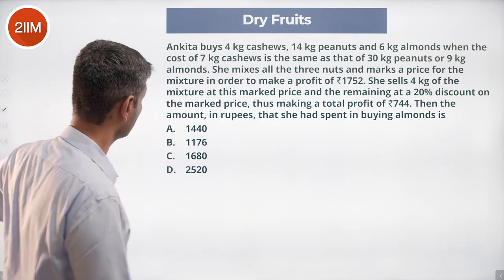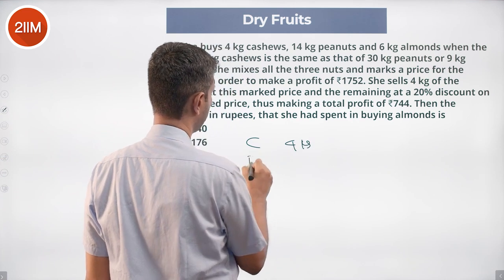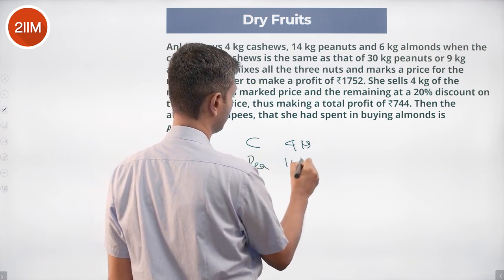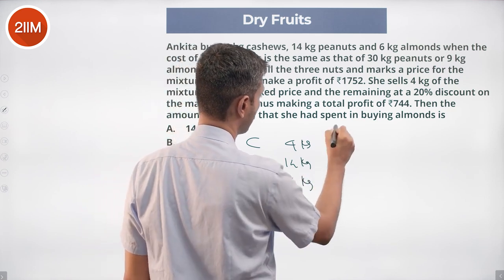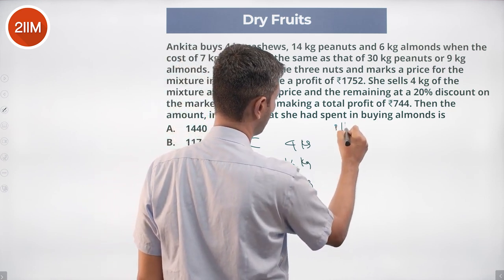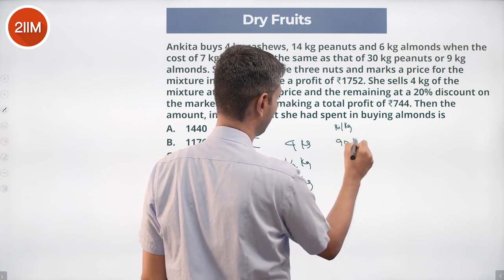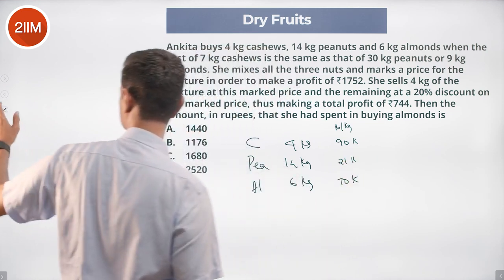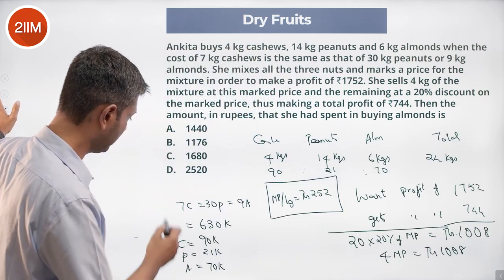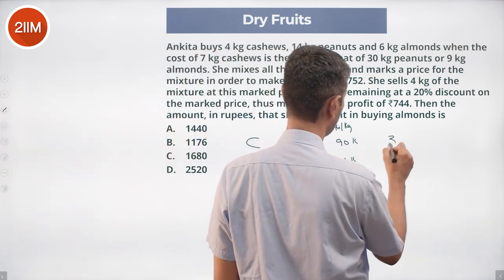So I'm going to rewrite this question. Cashews 4 kilograms, peanuts 14 kilograms, almonds 6 kilograms. On a per kg basis, the price per kilogram is 90k, 21k, 70k. So how much does she spend? She spent a total of 360k for cashews.